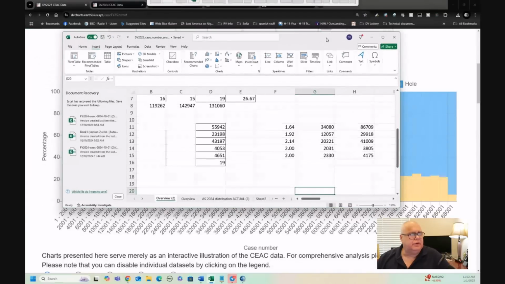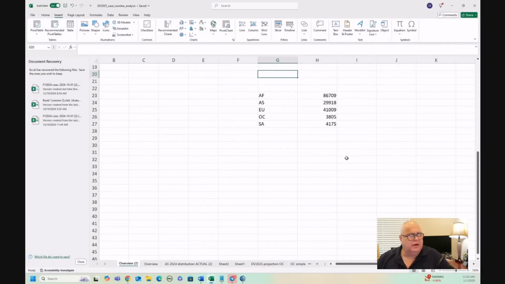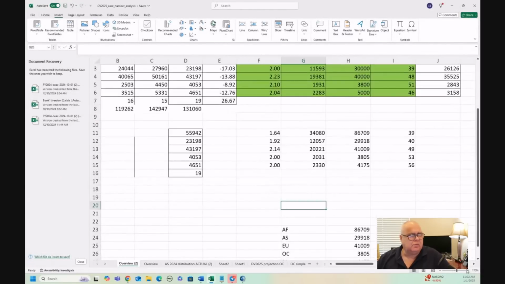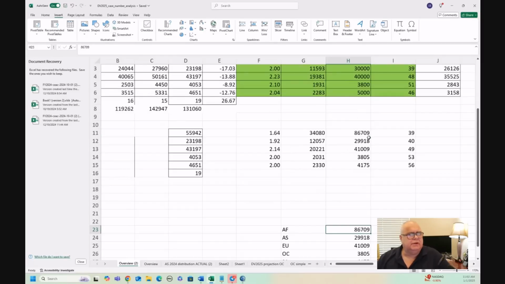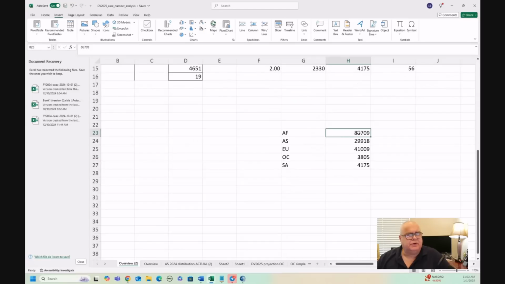For those of you that can't wait for the information to be shown to you, these are the highest case numbers for each of the regions. Okay, 86709. Did I type that wrong? 86709. No, I don't think so. Okay, so these are the highest case numbers in each of the ranges.